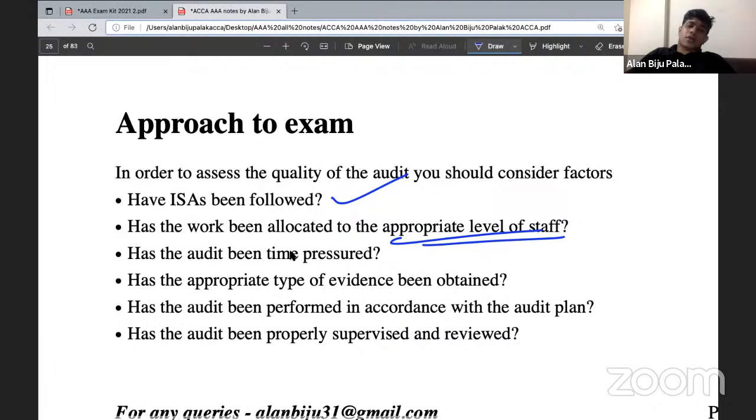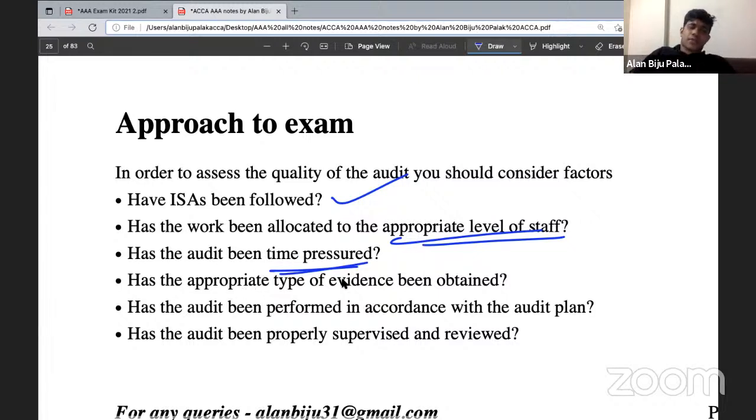Then you need to check whether the audit is time pressured. It may be mentioned in the question whether the audit is time pressured or not. If the audit is time pressured, then definitely the auditor will not be able to obtain sufficient appropriate audit evidence. Hence, it again reduces the quality of the audit, so we can state that it affects the audit. So we need to check whether the audit is time pressured or not.